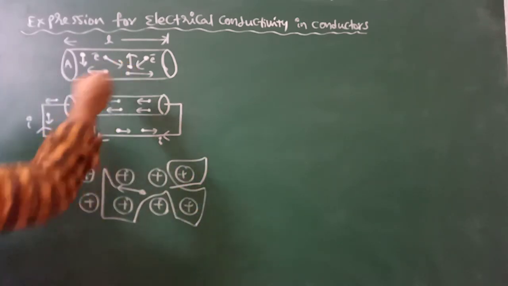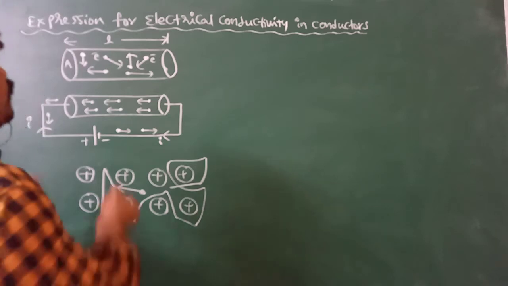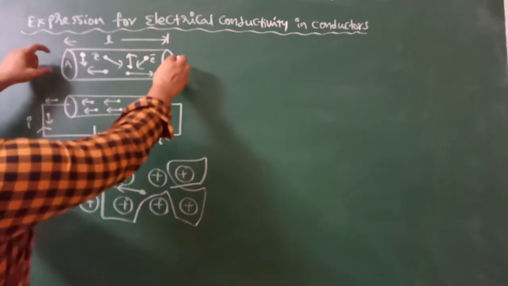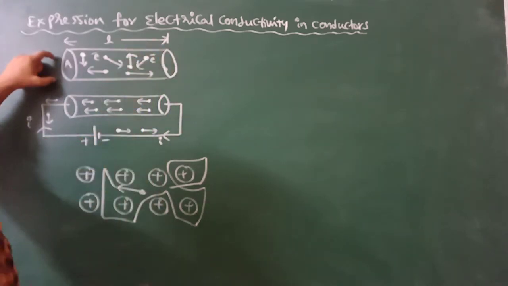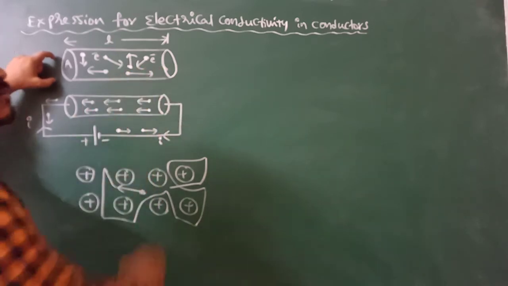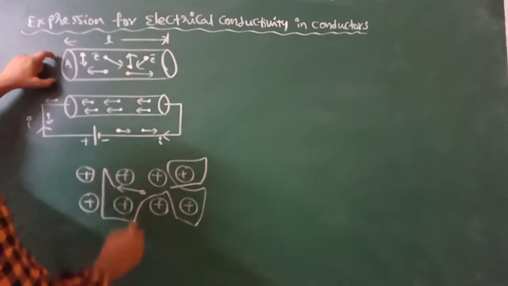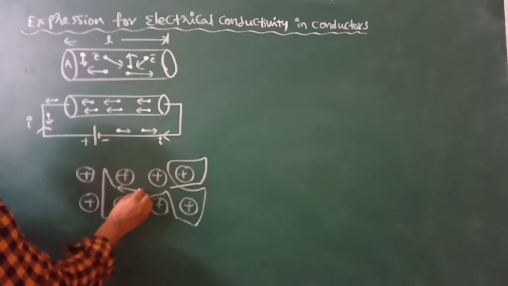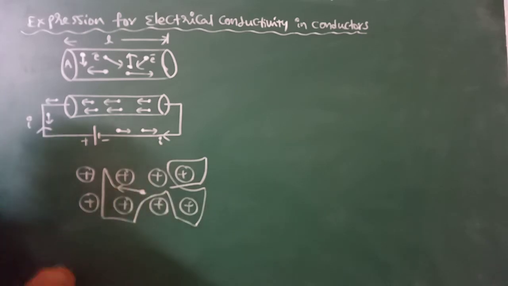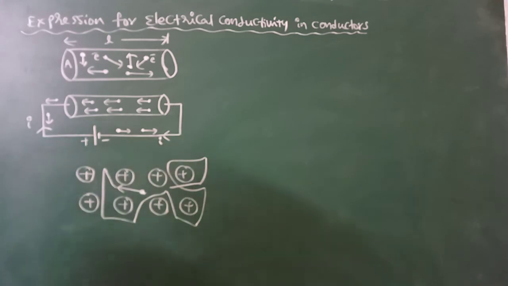When we don't apply an external electric field, it means we didn't connect any battery to the ends of the conductor, so there is no applied electric field. When there is no applied electric field, the free electrons move randomly throughout the metal of the conductor.